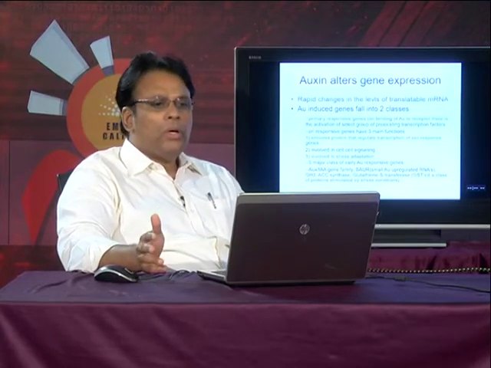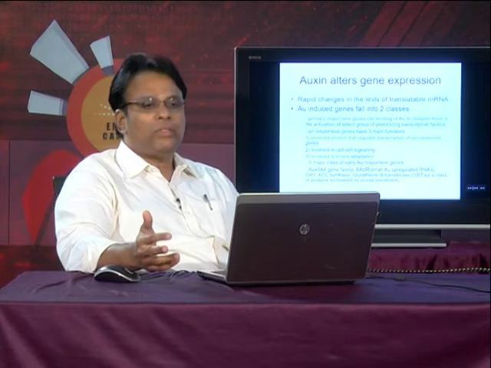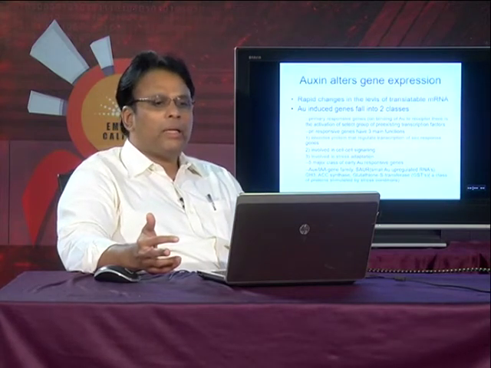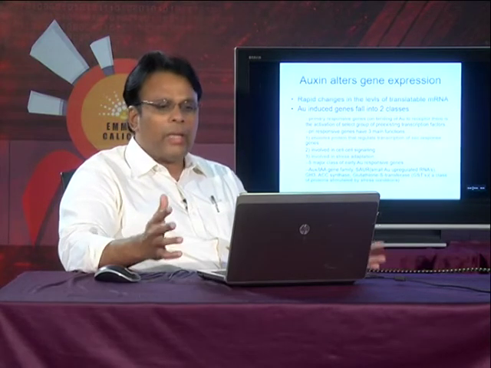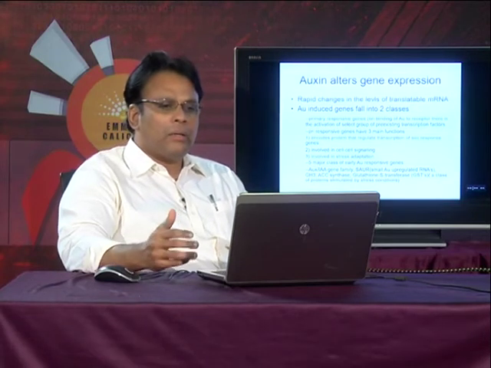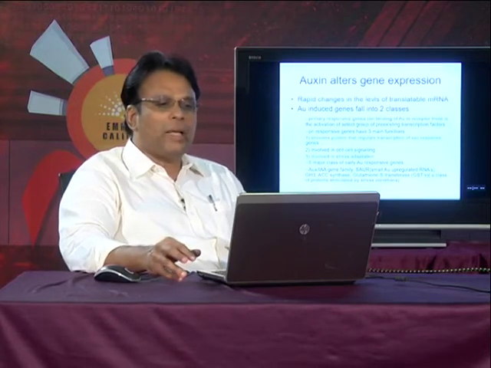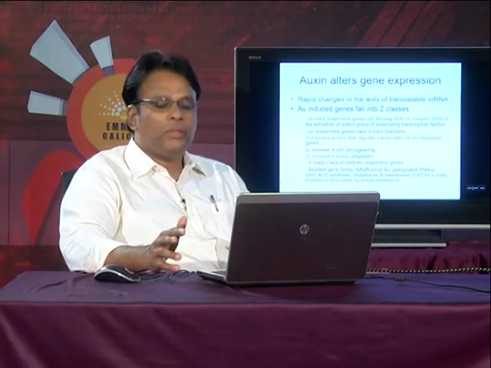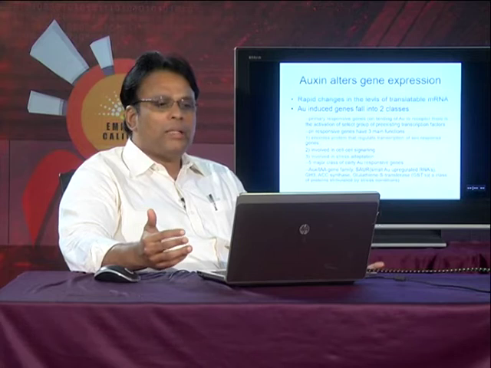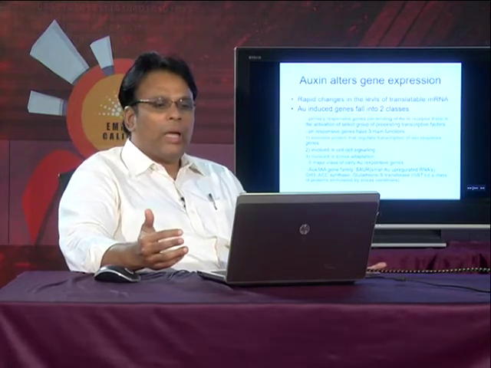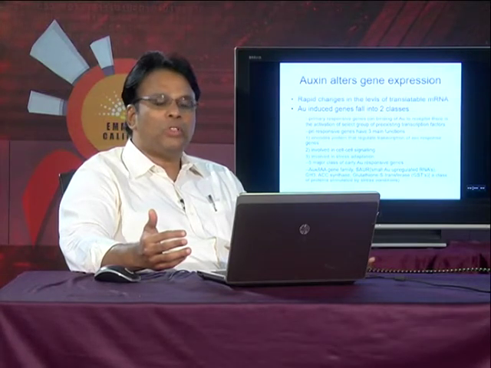And if you try to see, once the auxin is applied, there are rapid changes in the levels of translatable mRNA, and the mRNA levels which are getting enhanced can be divided into two basic classes. One is primary responsive genes, and the second is secondary responsive genes. The primary responsive genes which are getting activated are the ones encoding proteins that regulate transcription of secondary response genes.